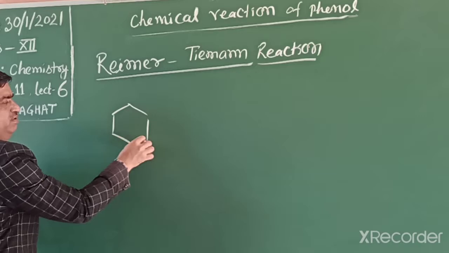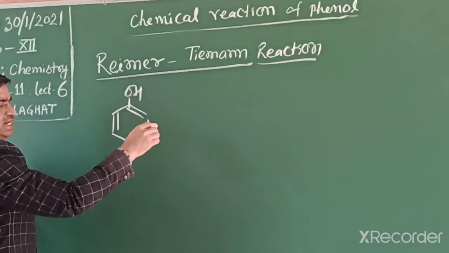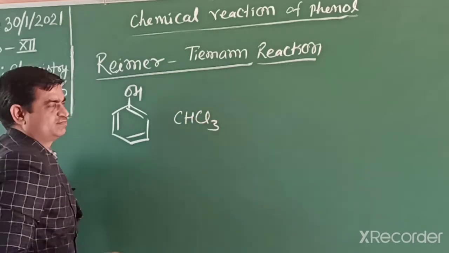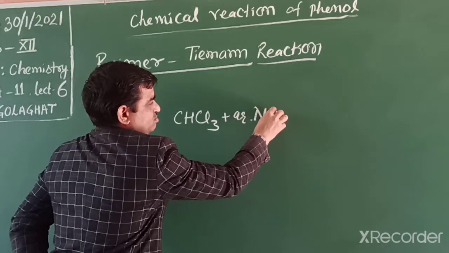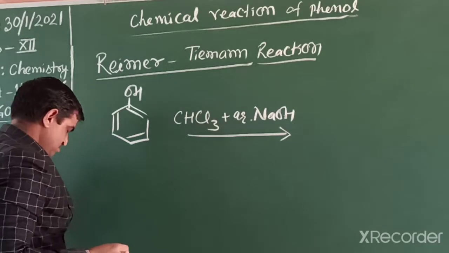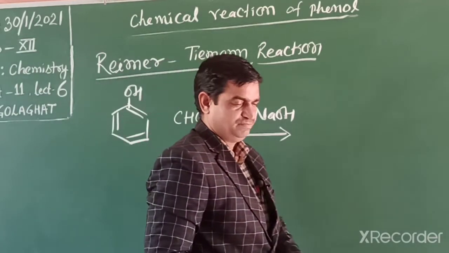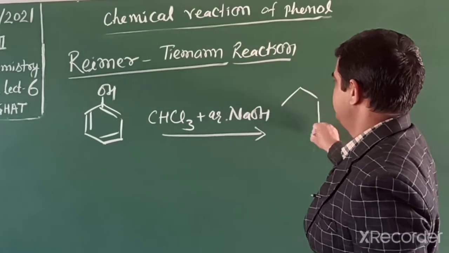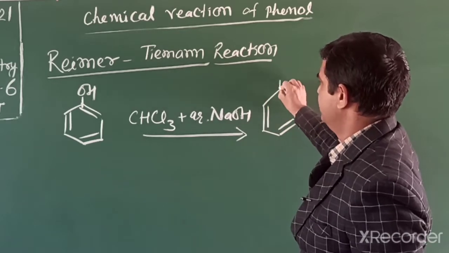When phenol reacts with chloroform in presence of aqueous sodium hydroxide, the product we get in this reaction is salicyl aldehyde. We can write the product directly.